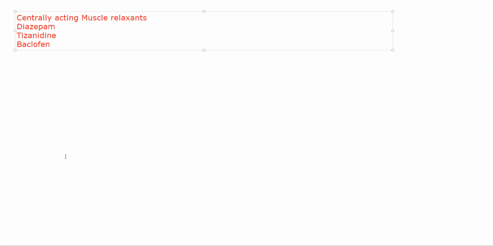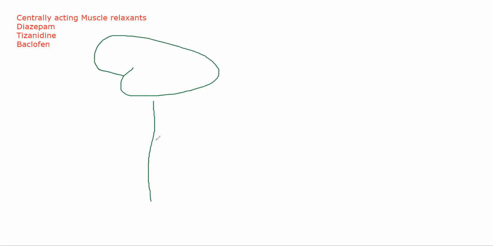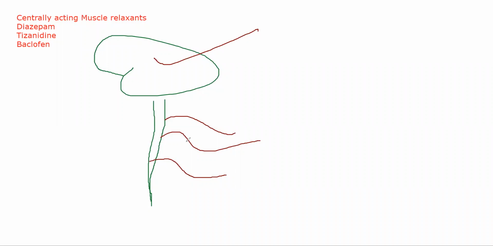Okay, it will cause inhibition in your central nervous system itself. So let's suppose this is your brain and here is your spinal cord, and out of here is coming your PNS, peripheral nerves. Let me use a different color. Let's suppose this maroon color represents peripheral nerves. Now diazepam, tizanidine, baclofen, all of them will act either here or in the spinal cord, wherein they are acting in such a way that you do not have impulse being transmitted at all. If you do not have impulse transmitted altogether, how can you contract a muscle? Okay, that is how they will work.